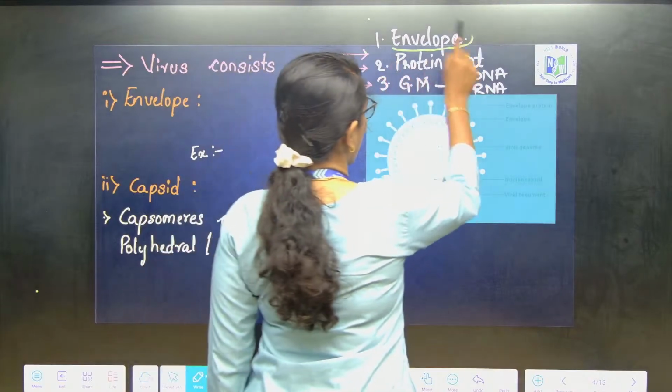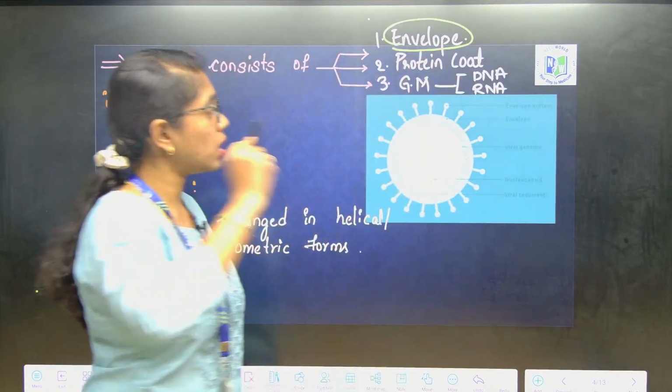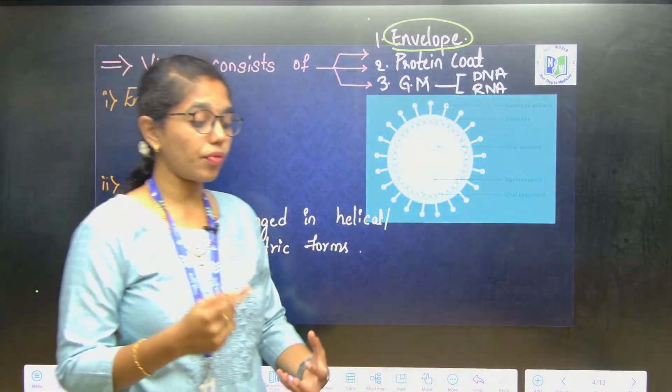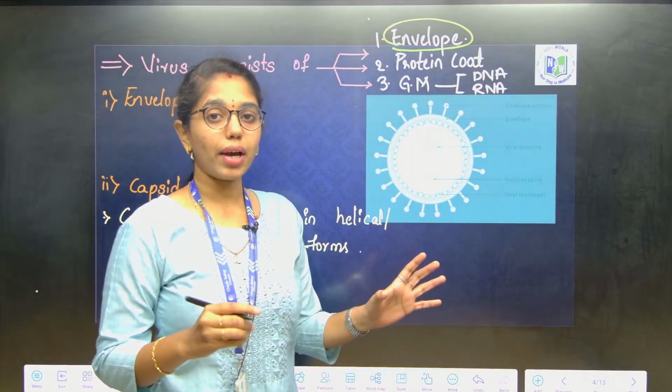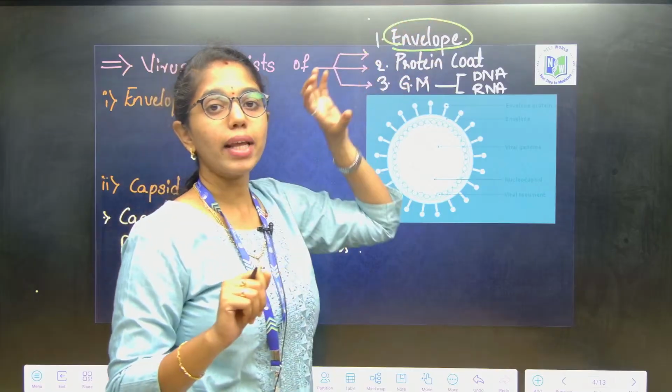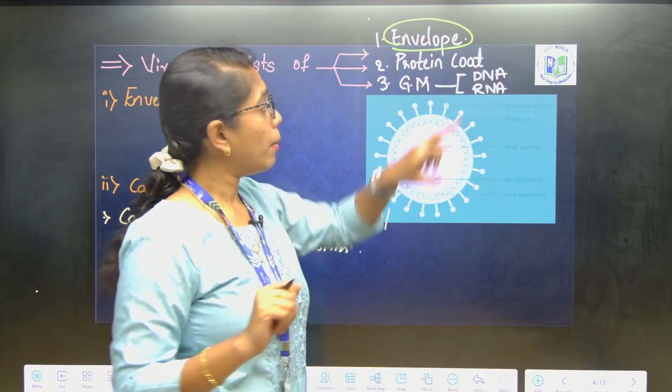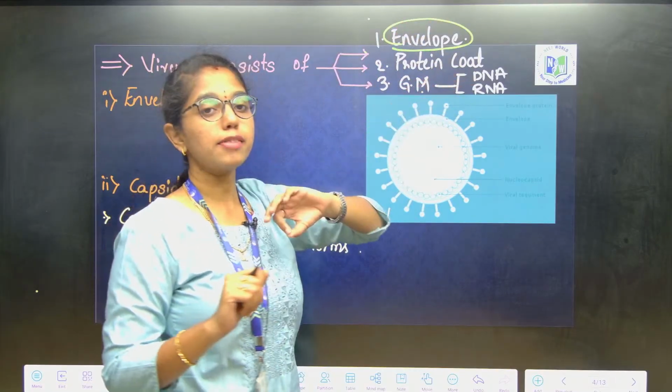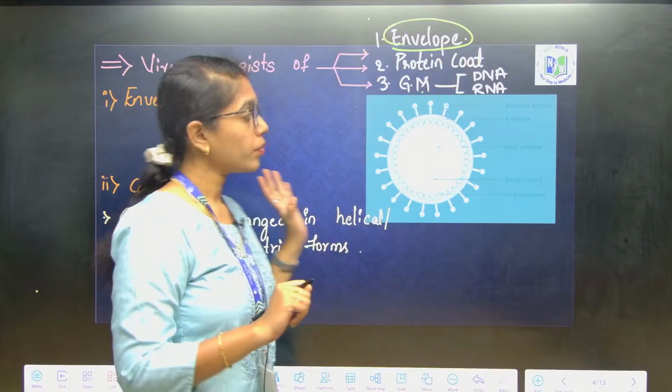Envelopes are optional, because when we consider the concept of envelope, we have to classify the viruses into enveloped viruses and non-enveloped viruses. So, envelope will be there for only a few viruses, not all, but protein coat and genetic material are mandatory for all the viruses. Got it?